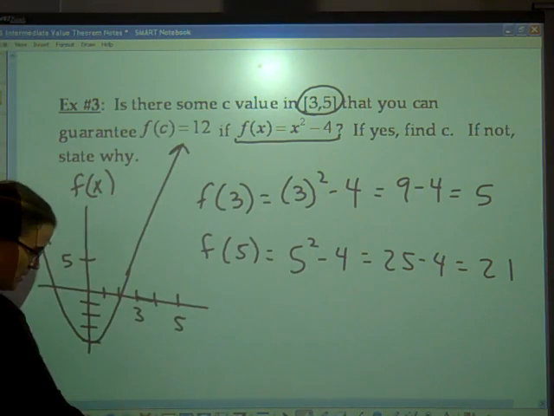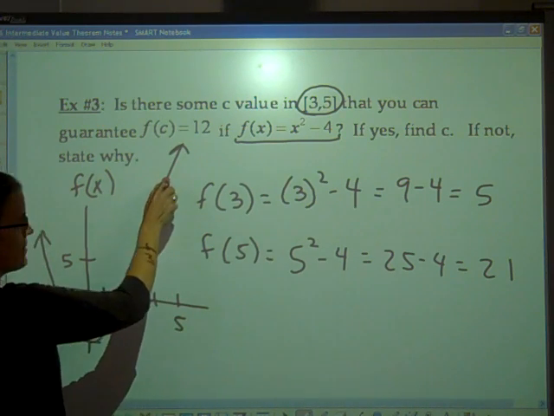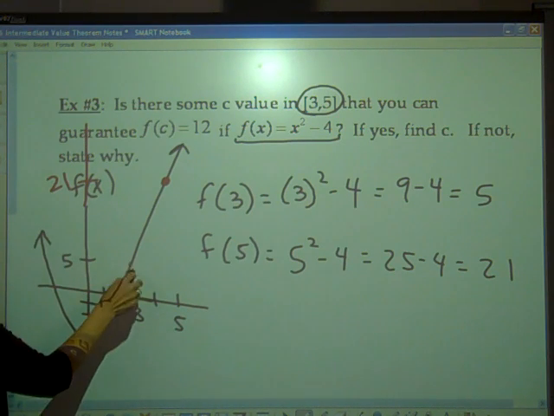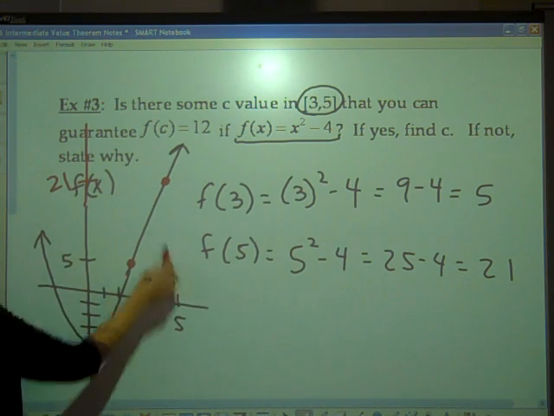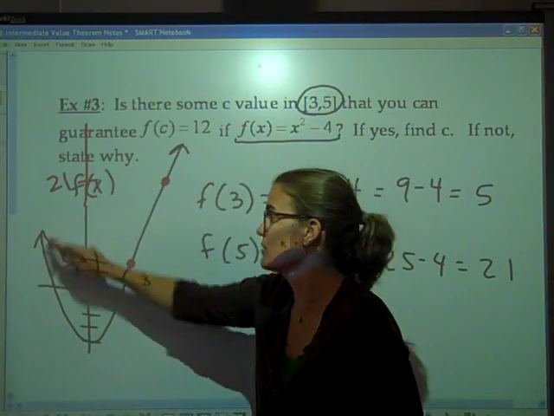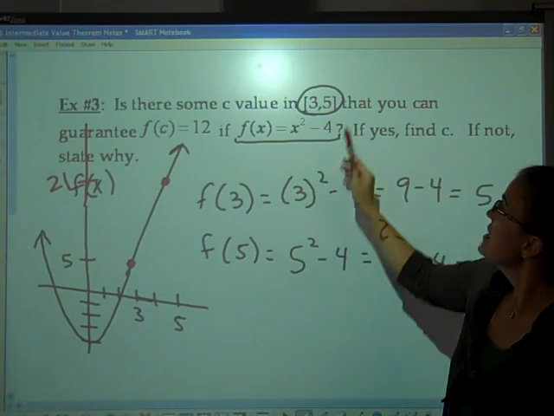Alright, just pretend that's a parabola, y'all. And then if you plug in 5, you're up at 21. Okay, so you plugged in 3, you're at 5, and you plug in 5 and you're up at 21. Now I know my picture looks kind of linear because I just resketched it, but it's really part of this parabola.